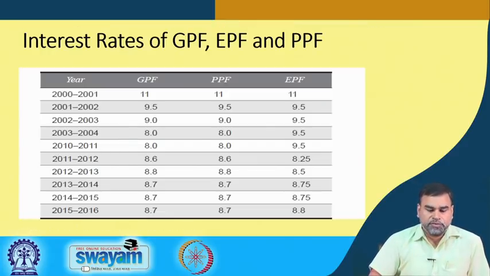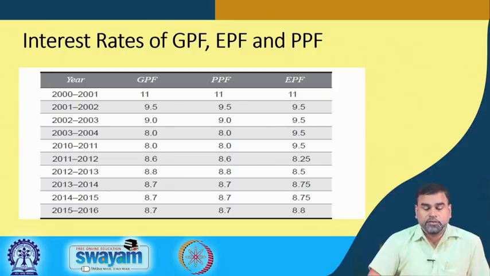Then we have some data related to the rate of interest that we get. If you see the GPF, PPF and EPF rates, there are not many fluctuations across these 3 types of funds, and more or less it varies between 8% and 11%, but there is a trend. In 2000 it was 11, but after that the rate has come down to 9.5, 9, then even 8.